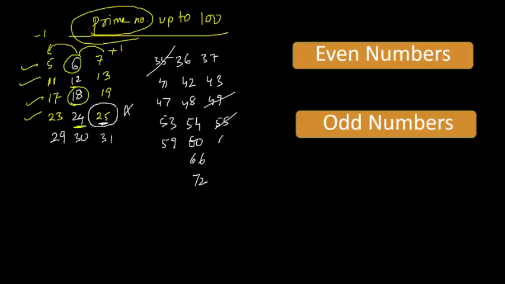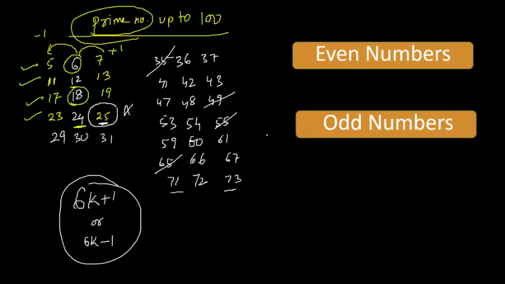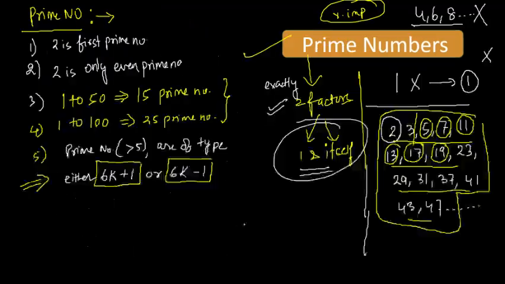Then 59 and 61. 65 and 67, you can ignore 65. Then we have 71 and 73. So these are all prime numbers. You can easily write prime numbers like this. I hope it is clear. So any prime number is generally of the form 6k plus 1 or 6k minus 1. I hope it is clear. But also note it down, it is not vice versa.